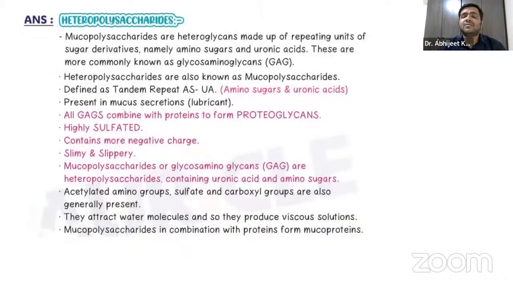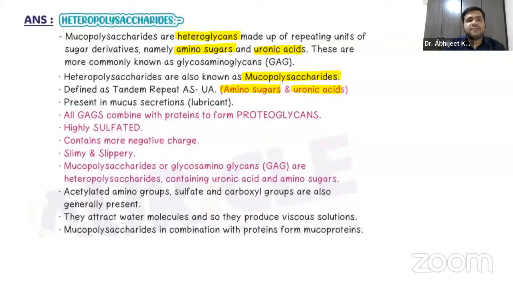Now this is the same as what is written in the Auricle notes. These are heteroglycans. They are made up of repeating units of sugar derivatives. I have already discussed amino sugar and uronic acid, that is the acidic sugar. So they are called mucopolysaccharides. We have amino sugars and uronic acids, or acidic sugars. Uronic acids are relevant to acidic sugars, so you already know.